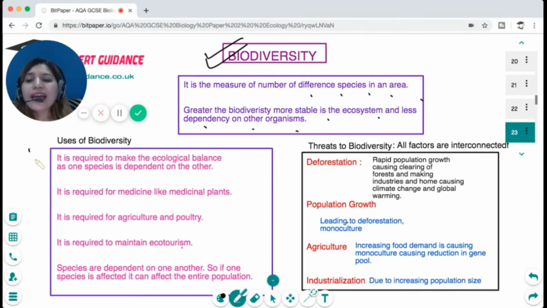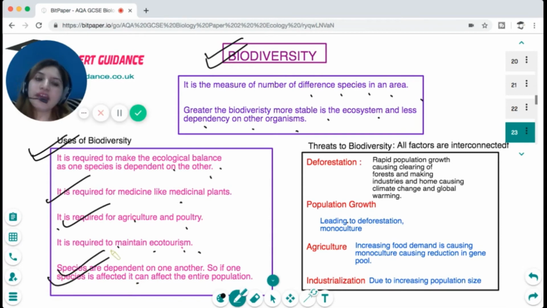Now, why is biodiversity important? Biodiversity is important to maintain ecological balance, as one species is dependent on the other. It is required for medicine, like medicinal plants. It is required for agriculture and poultry. It is required to maintain ecotourism. Since species are dependent on one another, if one species is affected, it can affect the entire population.